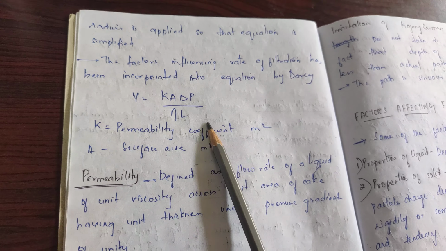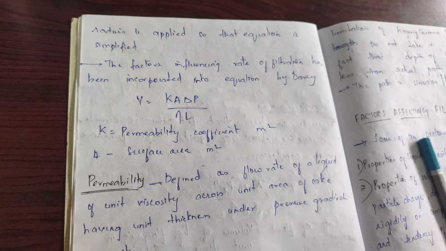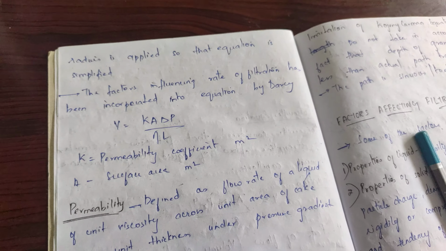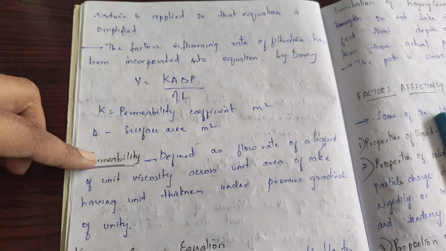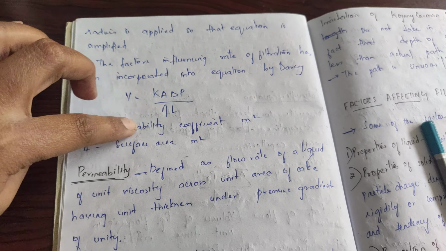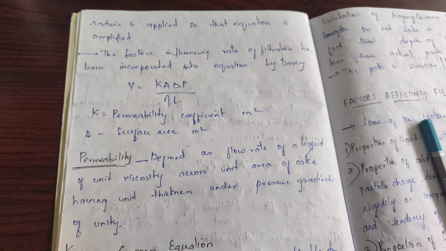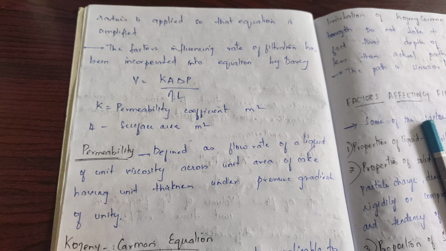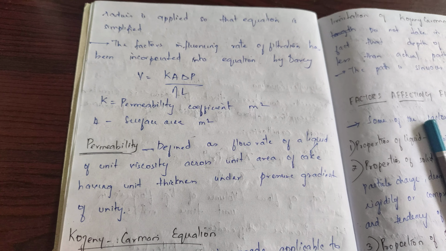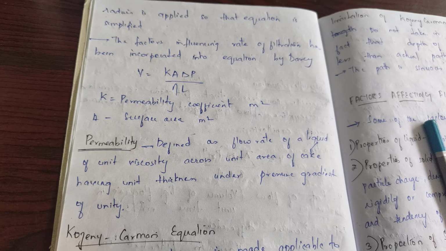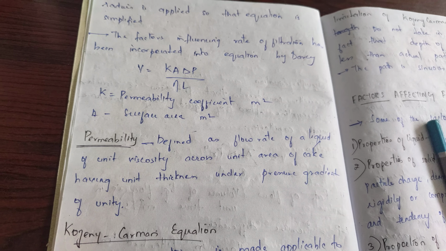Okay, why? Because Darcy has incorporated the correction factor in Poiseuille's equation. What is permeability? The definition of the word permeability: permeability is nothing but the flow rate of a liquid having uniform viscosity across a unit area of cake having unit thickness under the same pressure.